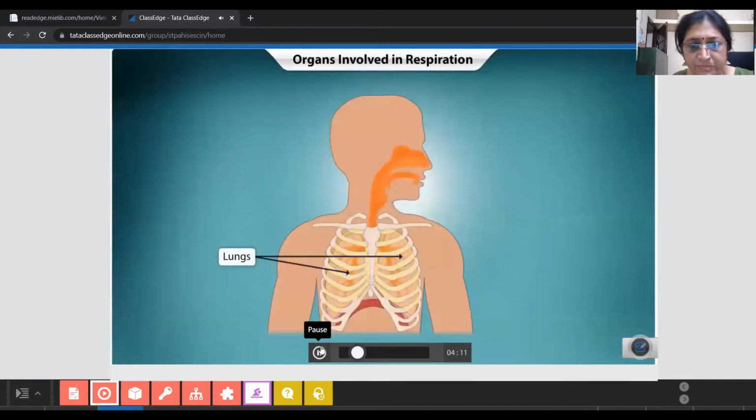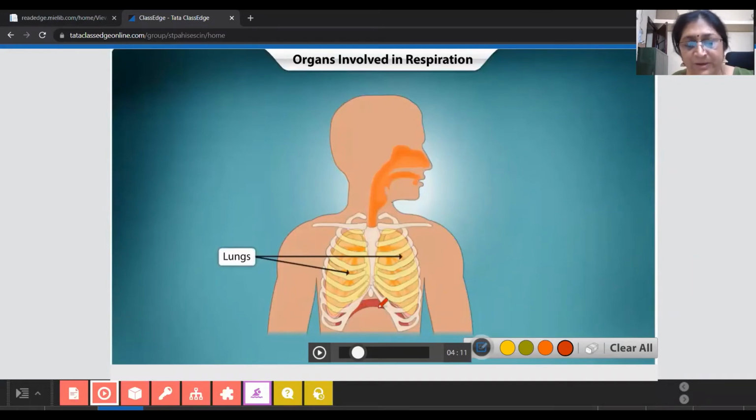Our lungs are located inside the chest. Now, when we are talking about the lungs, they are situated inside this rib cage. Yes. And these lungs take in oxygen and release carbon dioxide. These lungs are very delicate organs and they are enclosed in the rib cage. Okay. And below these lungs we have one band-like structure that we call the diaphragm. And this diaphragm plays a very important role in breathing.